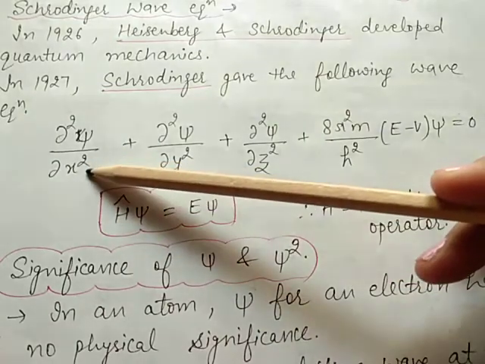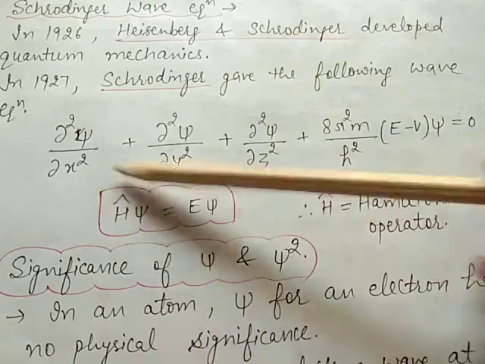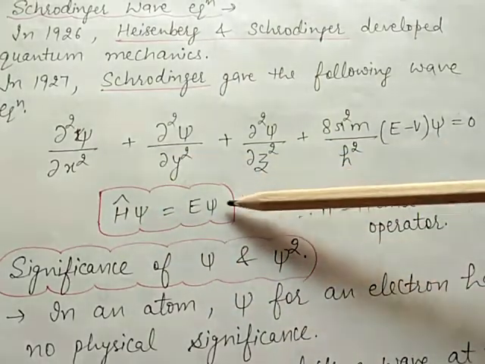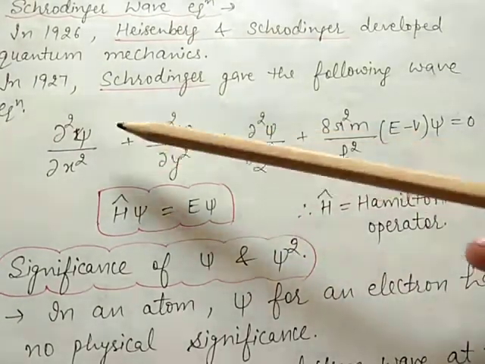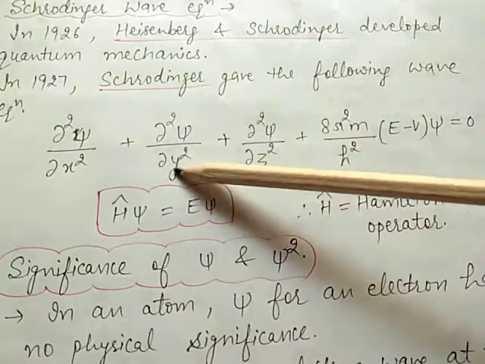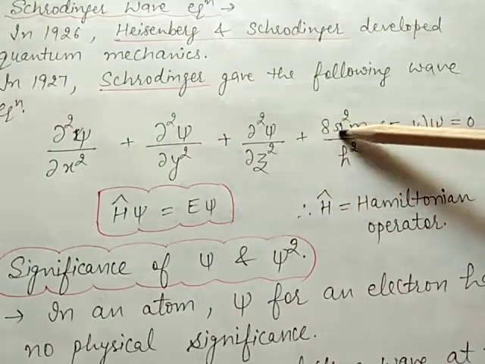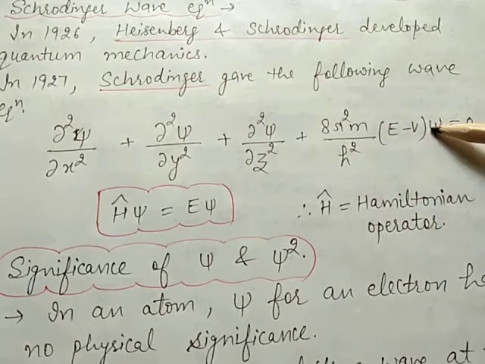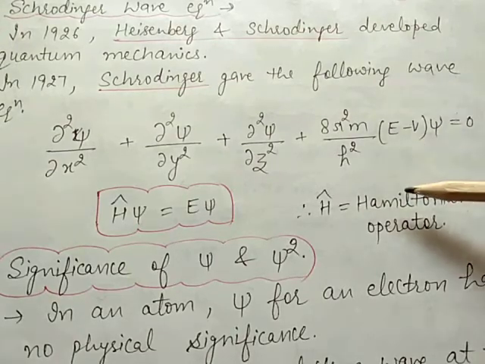Del x square, these x, y and z represent the amplitude of the electron wave, plus del square psi by del y square plus del square psi by del z square plus 8 pi square m by h square into E minus V into psi is equal to 0. This is the Schrödinger wave equation.